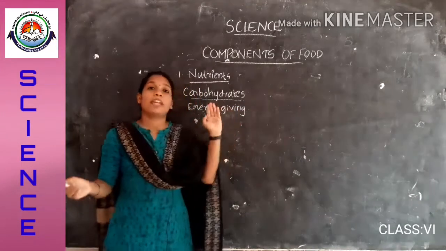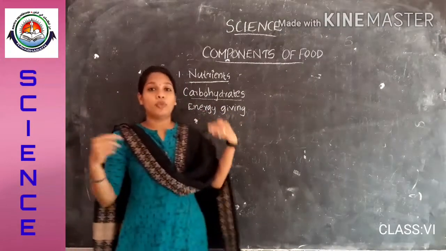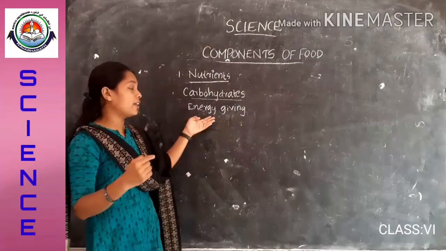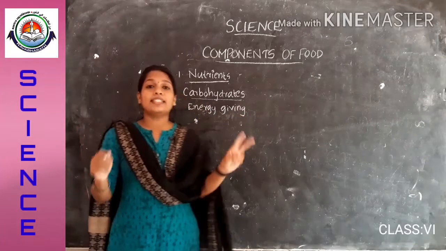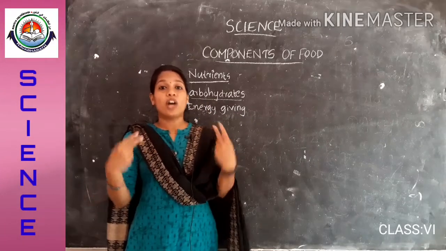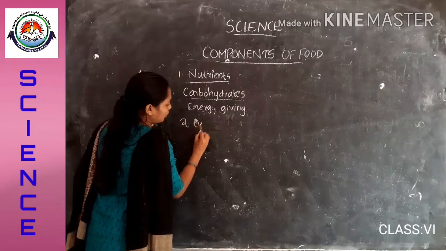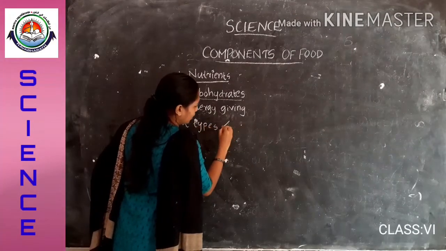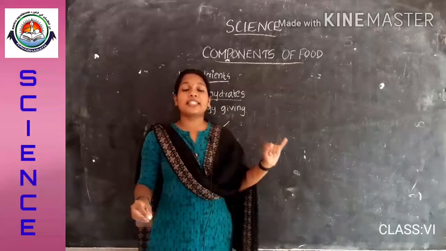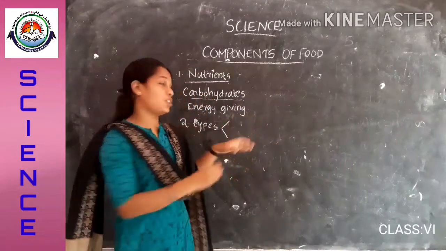This is the main source of energy for us. The carbohydrates give us energy. These carbohydrates are again divided into two types. One is sugars and the other one is starch.